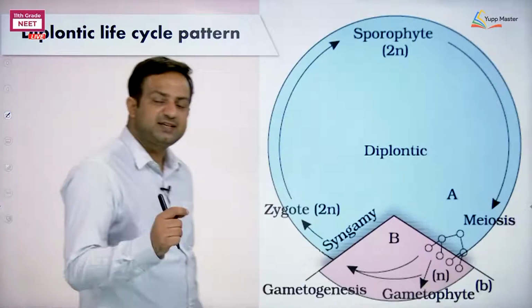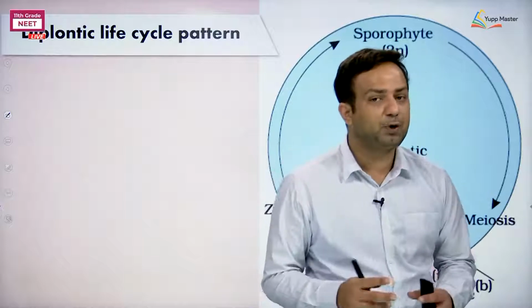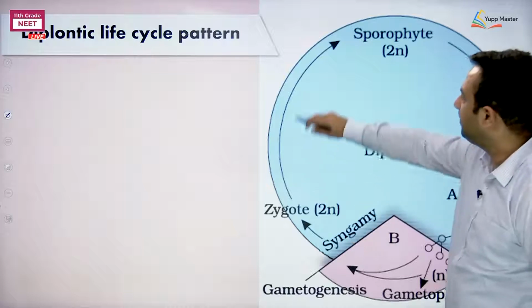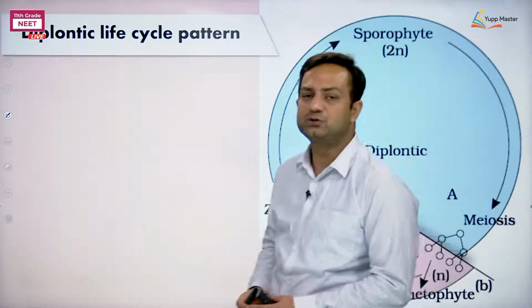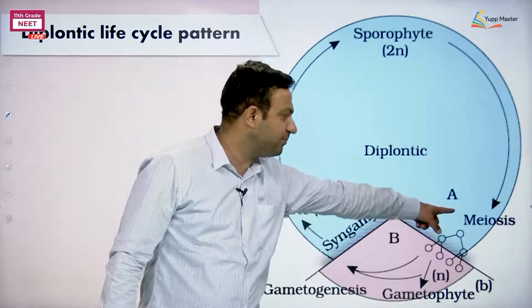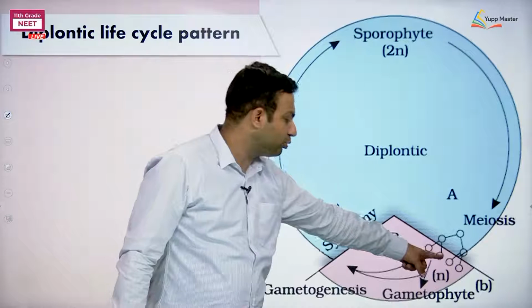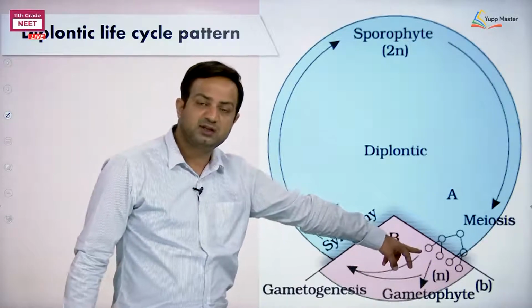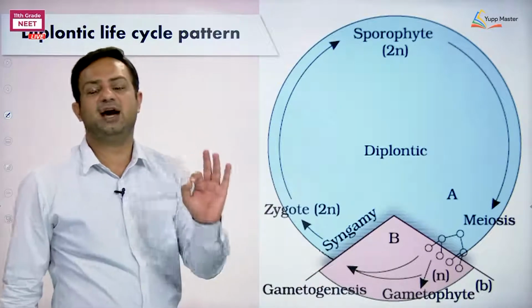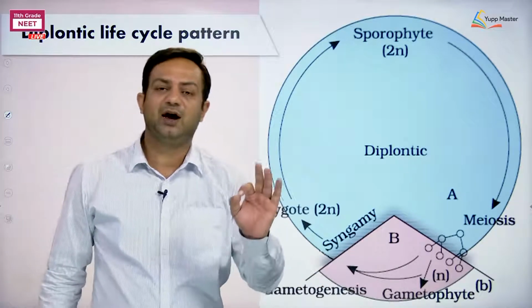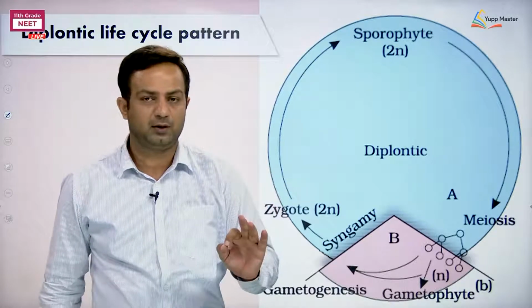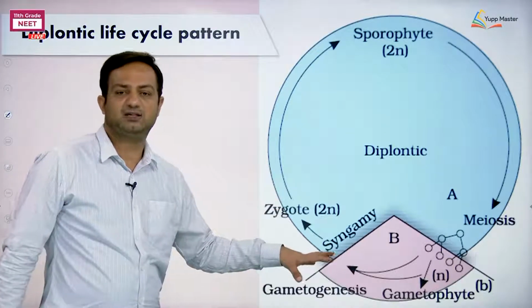Second type. The second type of life cycle pattern is diplontic. Now, as the name says, diplontic, diploid. Yes, the diploid is the longer one. The sporophyte is multicellular here, and it is going to form structures by meiosis. What are those structures? Those may be forming the spores, resulting in the gametophyte. The gametophyte will bear the gametes. See, in the entire plant kingdom, only the gametophyte forms the gametes, and the gametophyte is the structure which is haploid. This is seen in most of the seed plants as well.